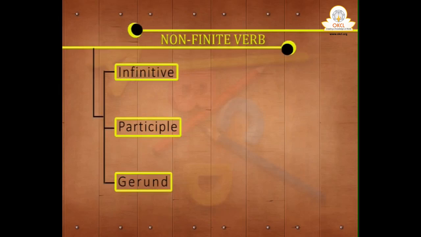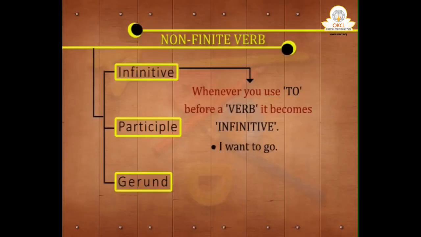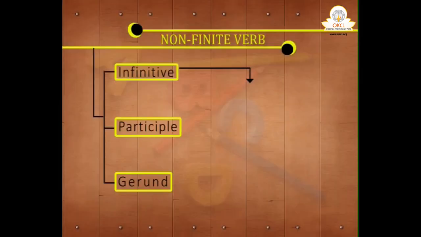Infinitive is the first one, and the easiest one. Whenever you use to before a verb, it becomes infinitive. You can say that it is like a second verb of the sentence, but not the principal verb. I want to go means want is the principal verb. To go is infinitive.